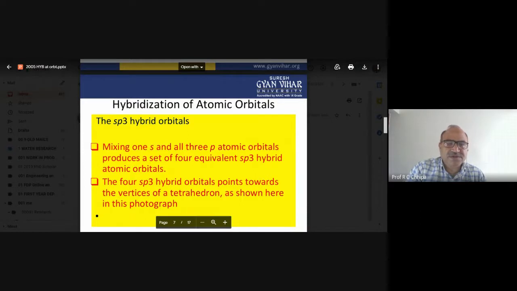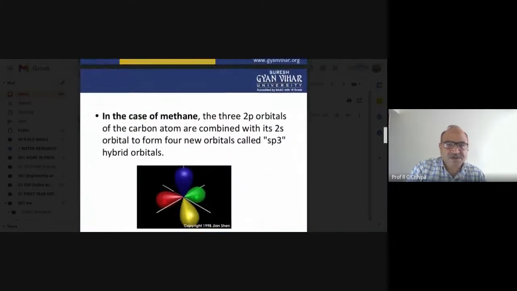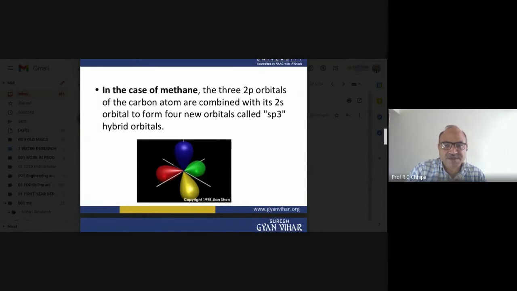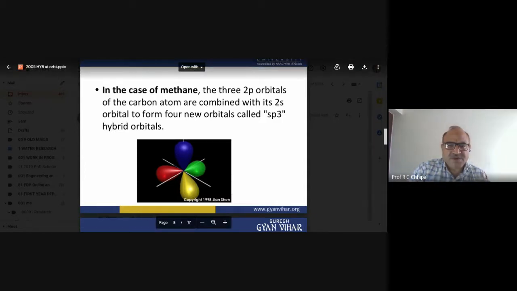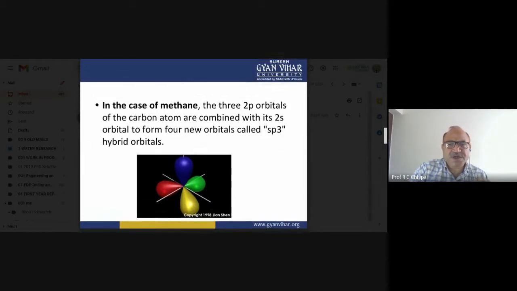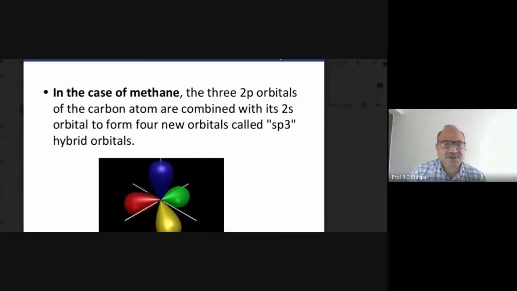And now, after this, we have the sp3 hybrid orbitals. We can say in the case of methane, where methane has four covalent bonds formed between one carbon and four hydrogen atoms. So in the case of methane, the four new orbitals are used in the formation of methane, CH4.